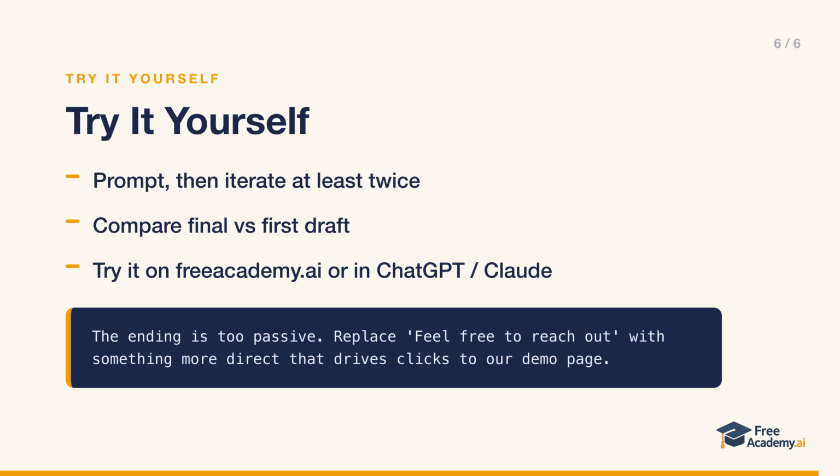Now it's your turn. Write a prompt, get a response, and then use at least 2 follow-up iterations before you accept the output. Adjust the length, fix the tone, target a weak part, whatever it needs. Then compare your final result to that very first draft and notice how much better it got without ever starting over. You can try this right now.